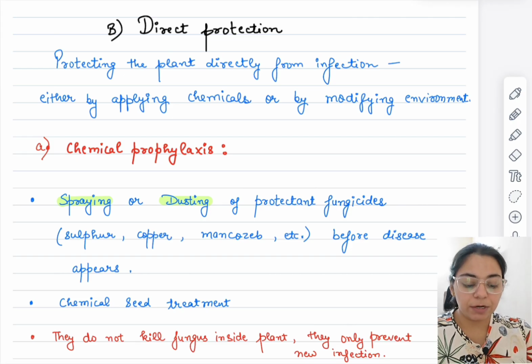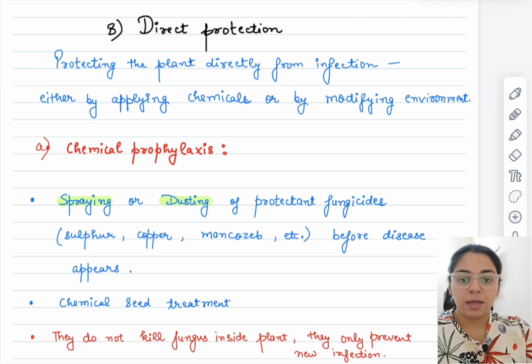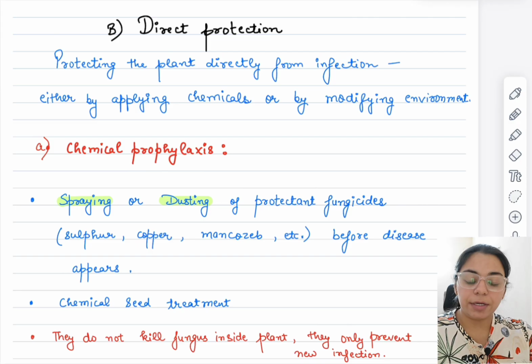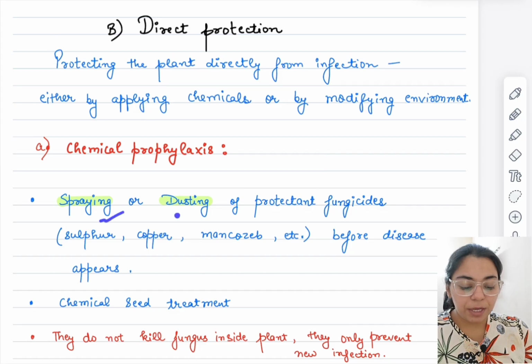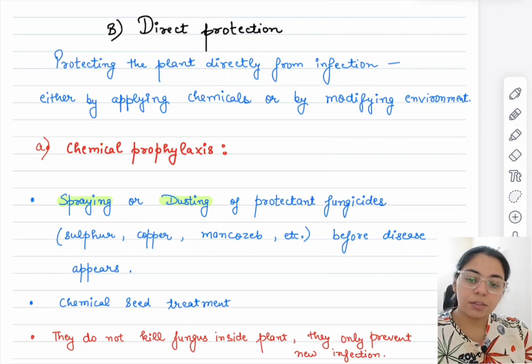You need to know that wherever the word prophylaxis comes, we are talking about the infection that has not yet occurred in the plant. Maybe it is around the plant, but it has not entered the plant yet, okay. So we spray or dust the plant with some chemicals like sulfur, copper, mancozeb, etc. So the infection doesn't enter, and at the contact itself it gets killed, okay.